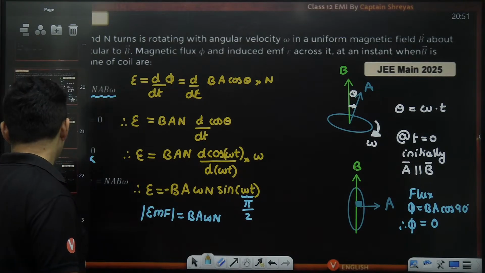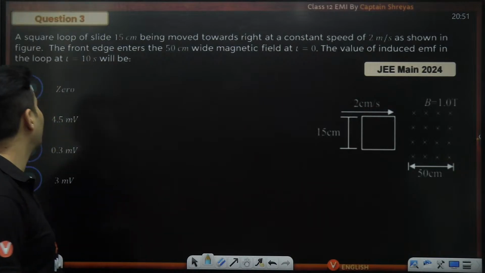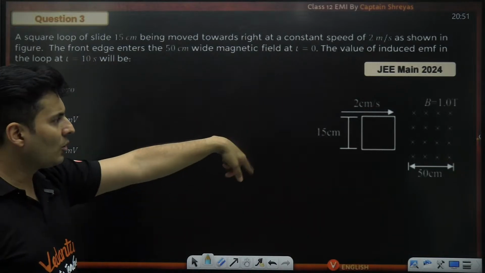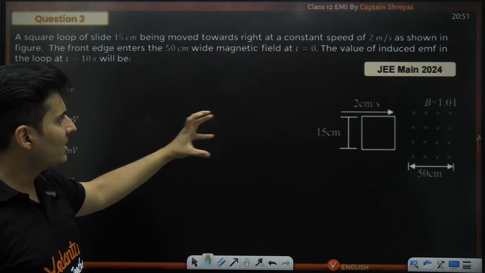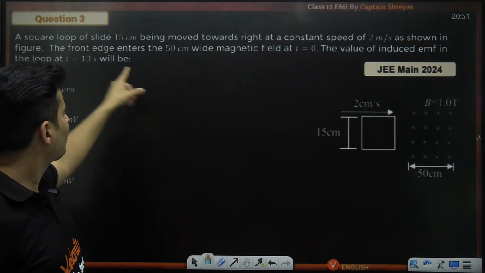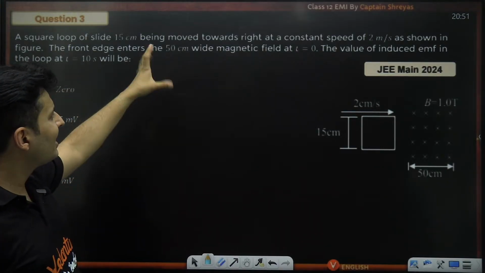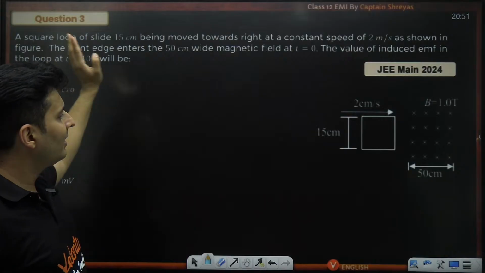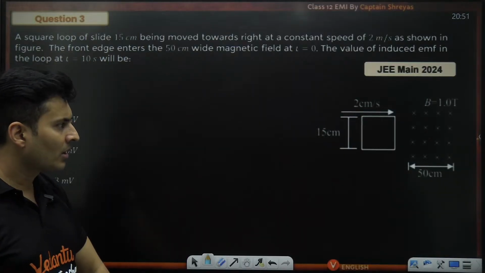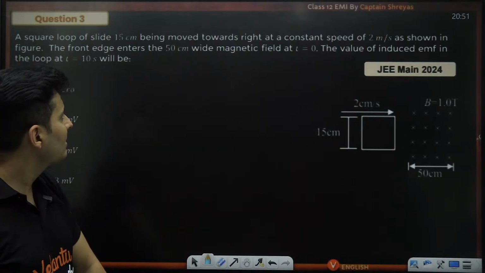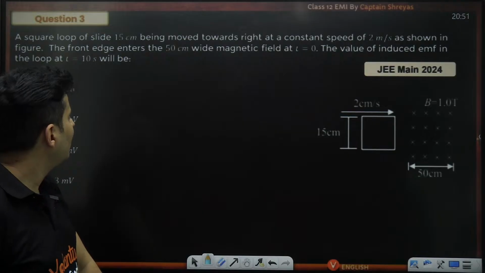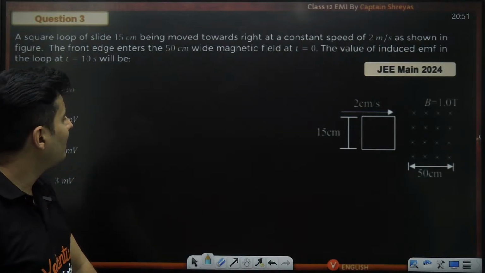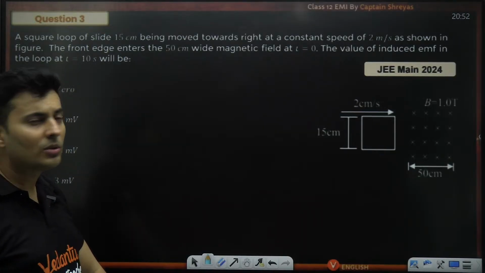Moving on to the next question on your screen, here it is. There is a square loop of certain dimensions. It is moving at a constant speed and the edge is 50 centimeters wide. The value of the EMF after 10 seconds is how much? The front edge enters the 50 centimeter wide magnetic field at t equal to 0.